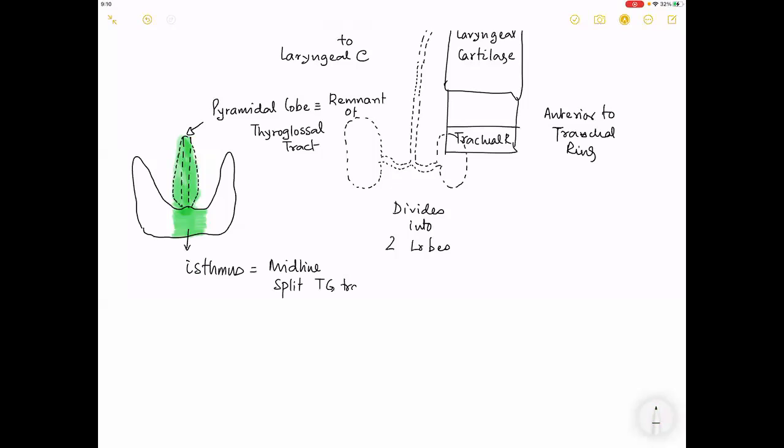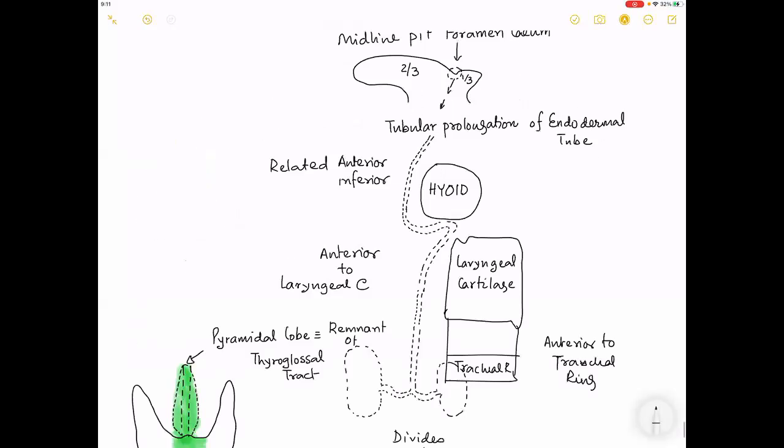I hope you understand what the thyroglossal tract is. And each lobe is a derivative from the thyroglossal tract branching. Okay, so this is what you are required to understand from this picture.